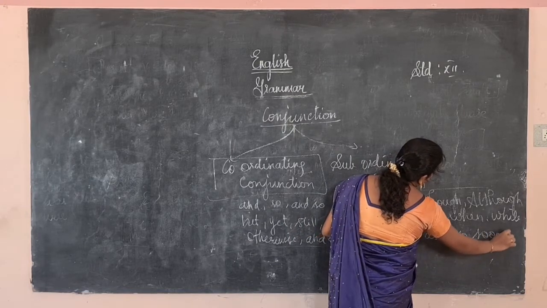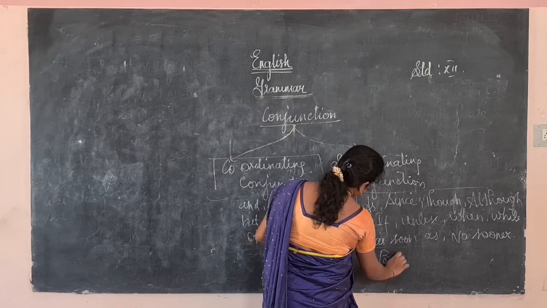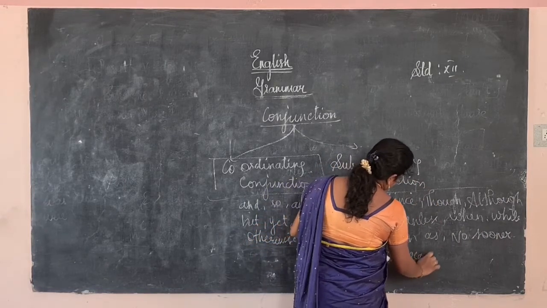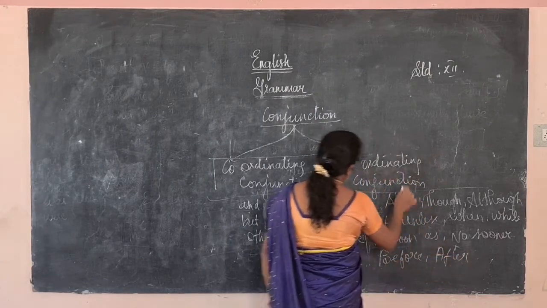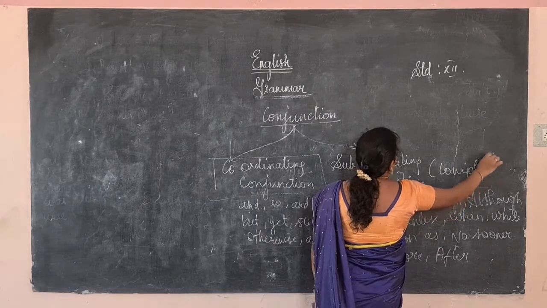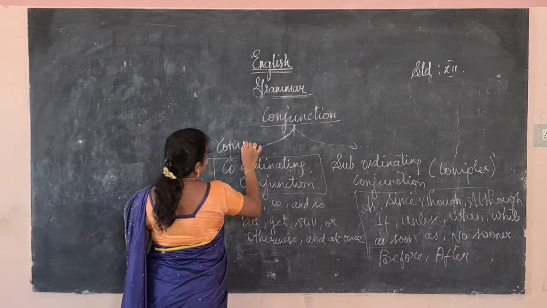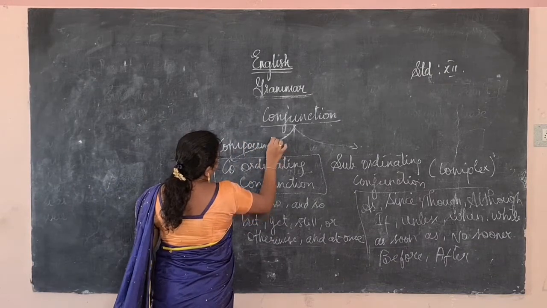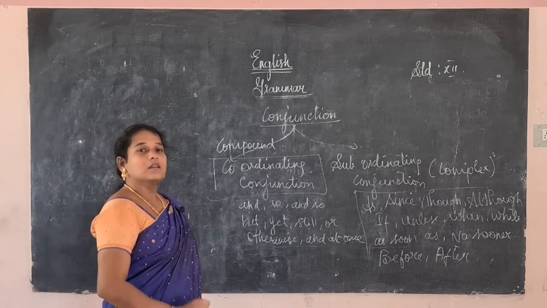These subordinating conjunctions we will use in the complex sentence, and the coordinating conjunctions we will use in the compound sentence. This is the additional thing you have to know about the conjunction.